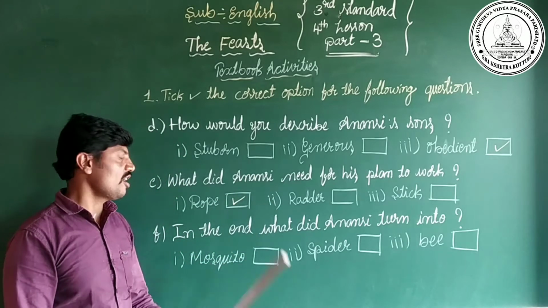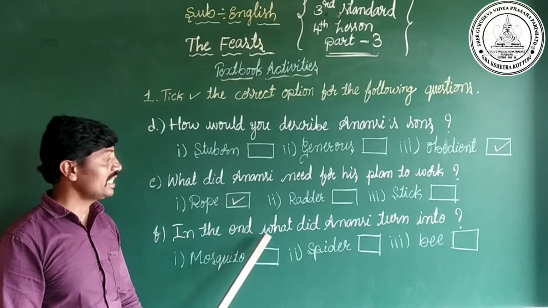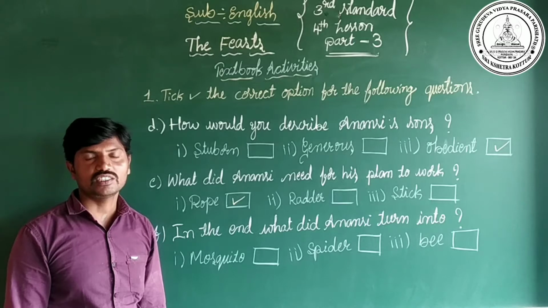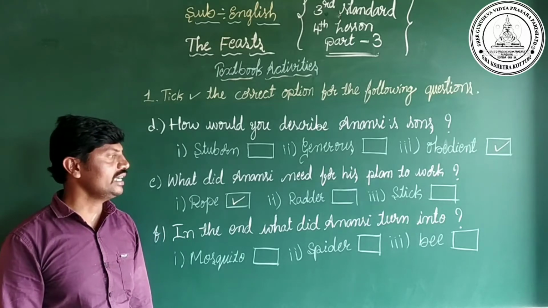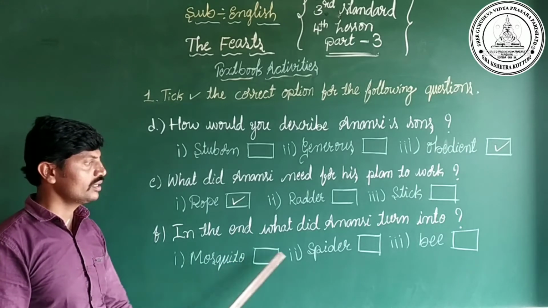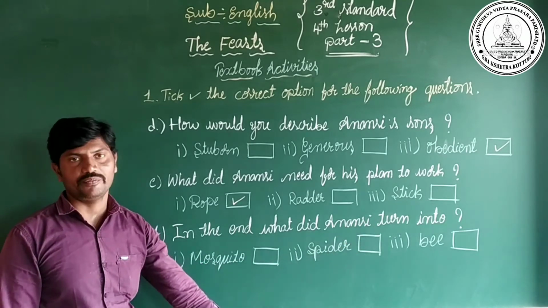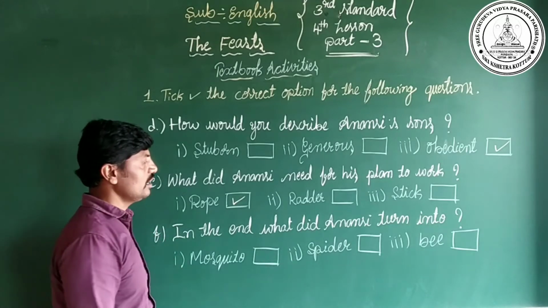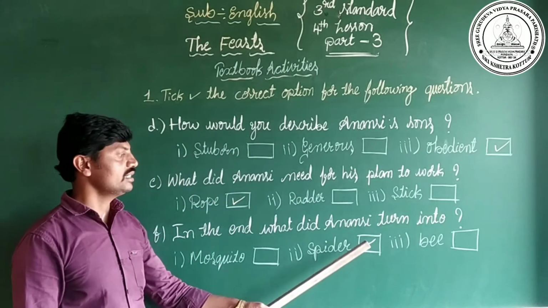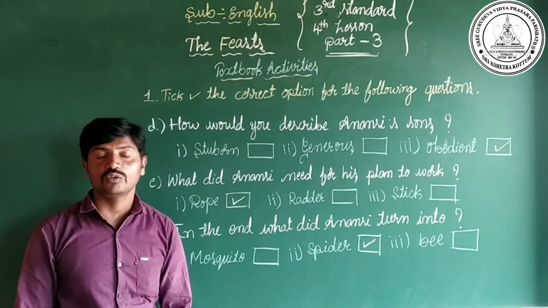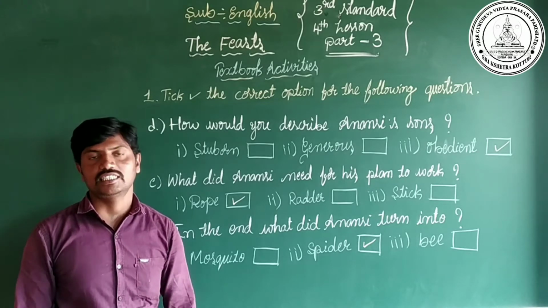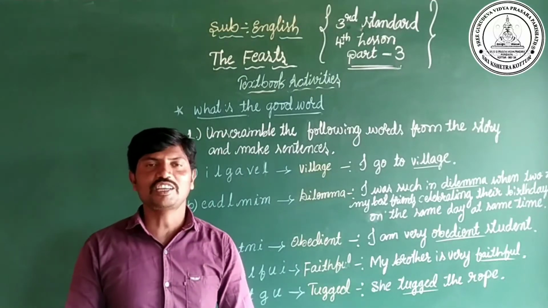Is it? Yes. After that comes the last one: in the end, what did Anansi turn into? At the end of the story, what did Anansi turn into? Anansi turned into a mosquito, spider or bee? Yes, Anansi turned into a spider. So we have to put a right mark for the spider. Yes, dear children. Let's come to the next main.